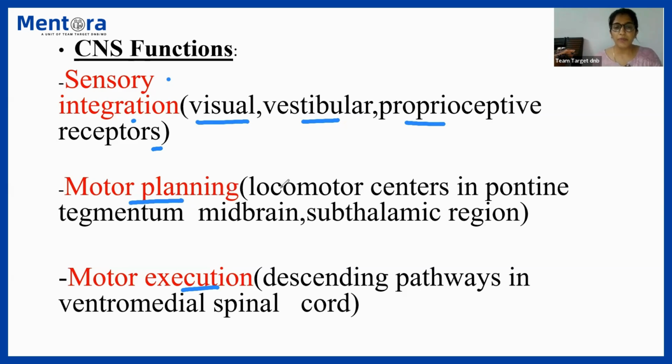The second step is motor planning, when the locomotor centers in the pontine tegmentum, midbrain and subthalamic region decide what action is to be taken, what motor command is to be given. And actual motor execution occurs through the corticospinal tracts, those are the descending pathways in the ventromedial spinal cord. So these are the steps in the central nervous system that are important for the formation of gait.